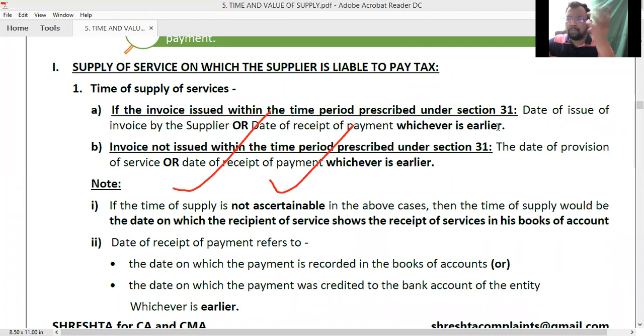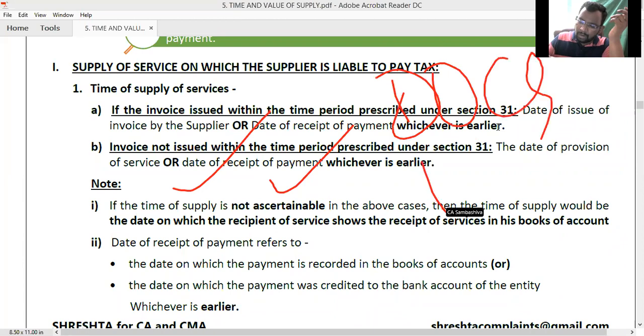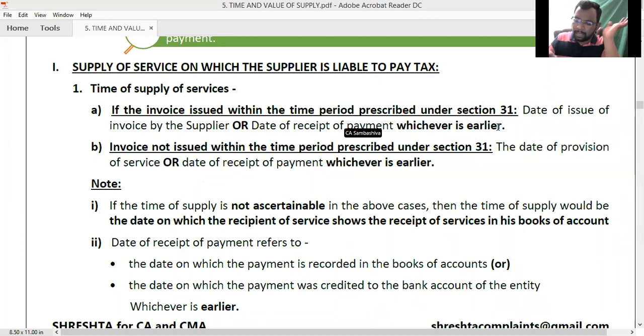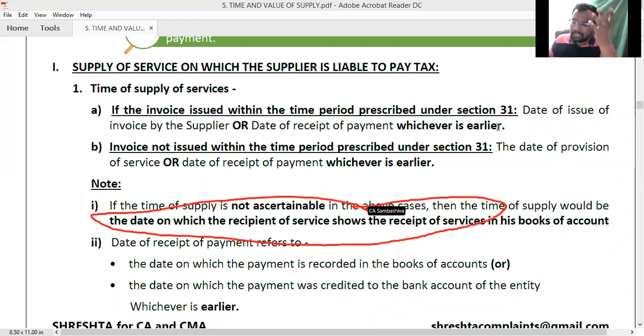We might have provided multiple services for which we might not have issued invoices. For some services we might have received the payment but forgot when we received it. When this information is not available, then what you need to take as time of supply is the date on which the recipient of service shows the receipt of services in his books of account.